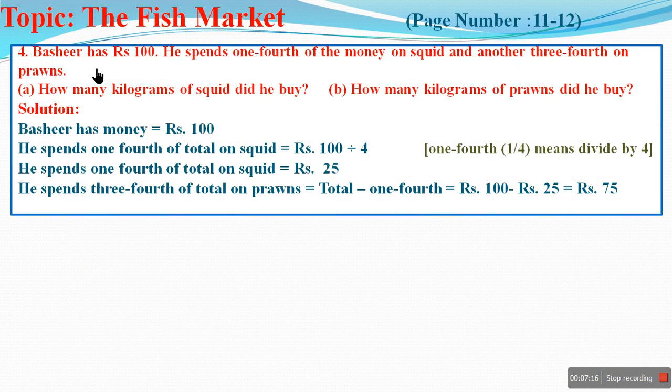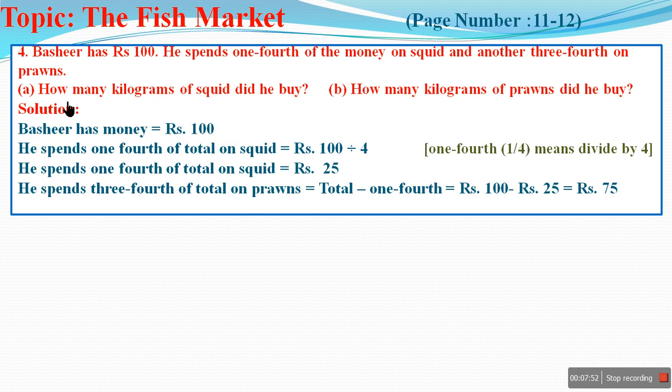Let us take the next question. Bashir has rupees 100. He spends 1/4 of the money on squid and another 3/4 on prawn. Okay, he has 100 rupees with him, spends 1/4 on squid, and if 1/4 is subtracted, remaining is 3/4. If I subtract 1/4 from 1, 3/4 is left. So if I have spent 1/4 of 100 on squid, then I have spent 3/4 of 100 on prawns.